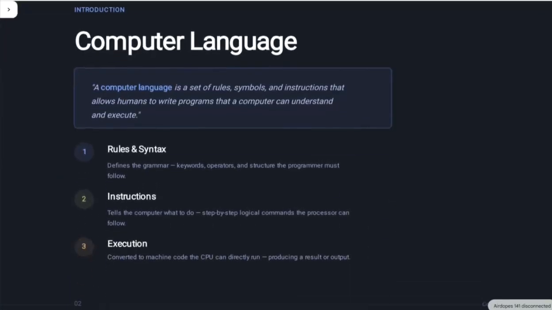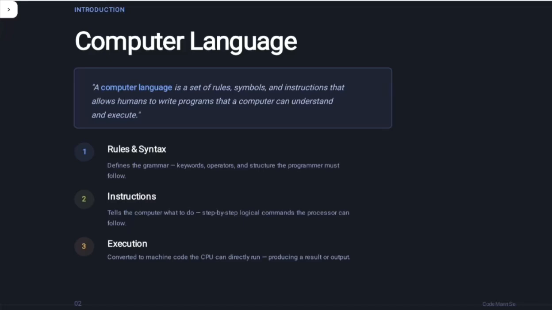Okay, so next, computer language. What is a computer language? A computer language is a set of rules, symbols and instructions that allow humans to write programs that a computer can understand and execute. It means we, the humans, are giving a set of rules, symbols and instructions to the computer. How do we give them? We write a program. That's how a computer understands and executes.